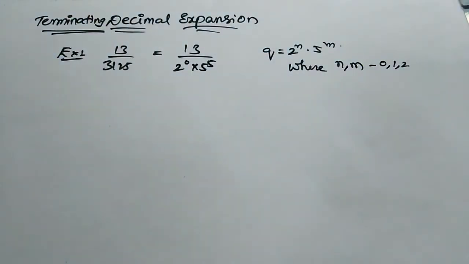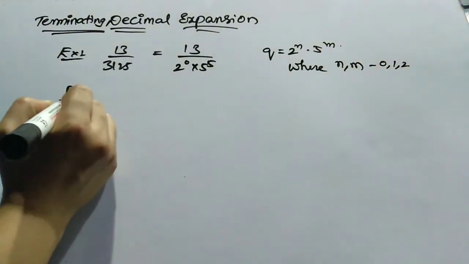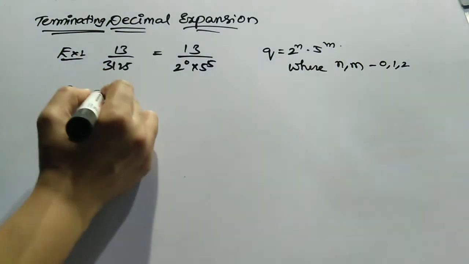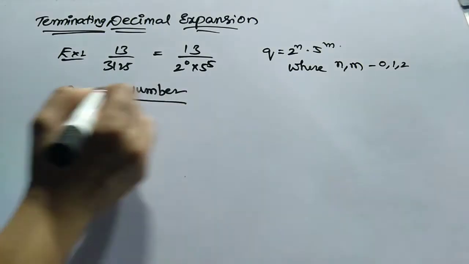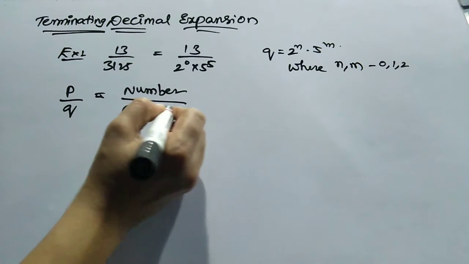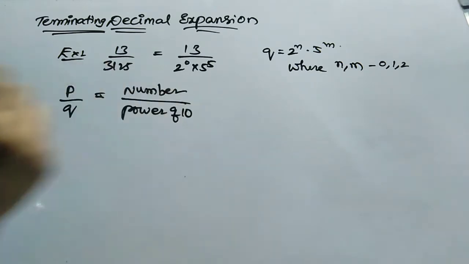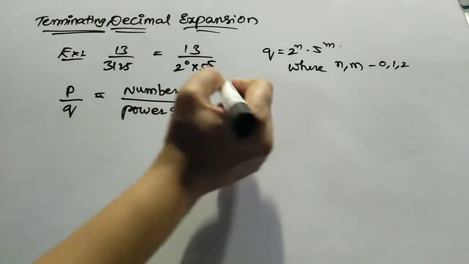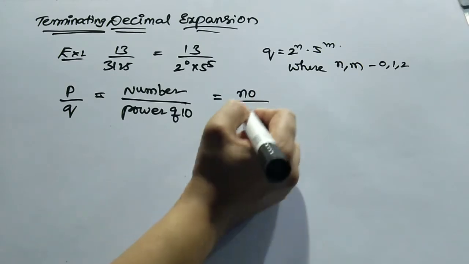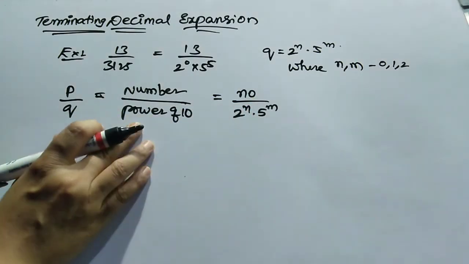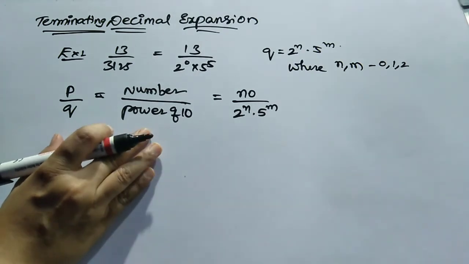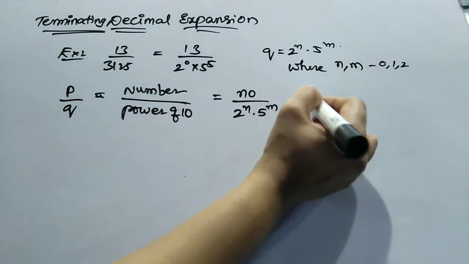Okay, so you can say your rational number must be in the form p by q. P means any number, and q must be a power of 10 if you are converting your number into a decimal number, meaning the denominator must be a power of 10. If you multiply 2 to the power of n into 5 to the power of n, it must give you a power of 10. That is your terminating decimal expansion.